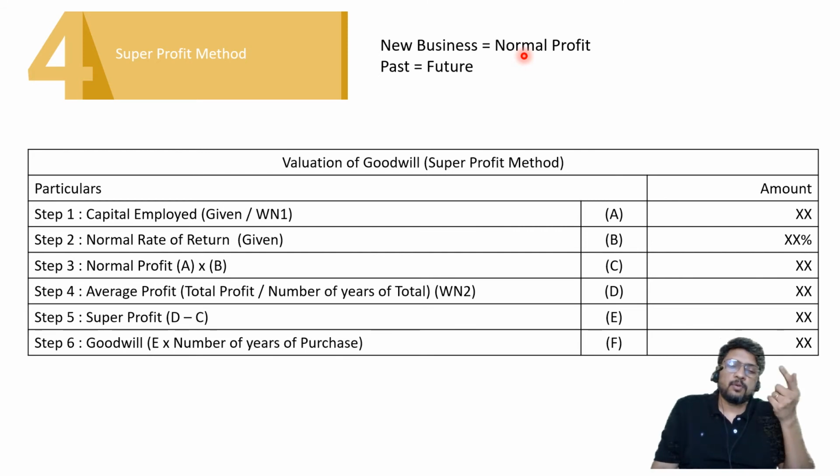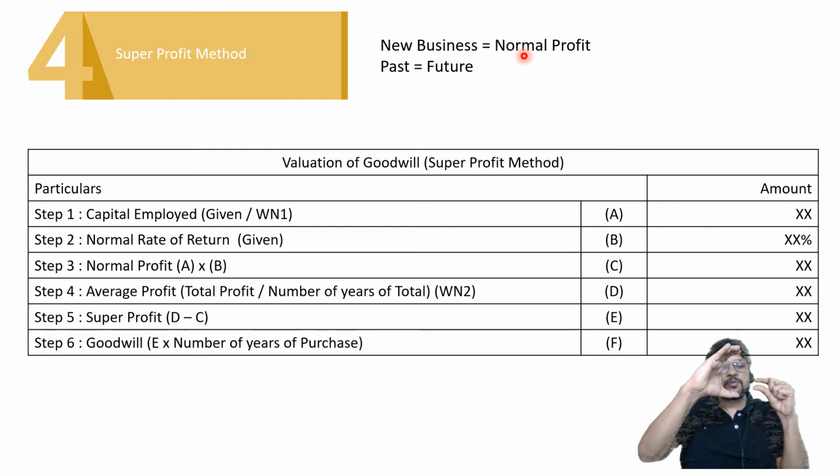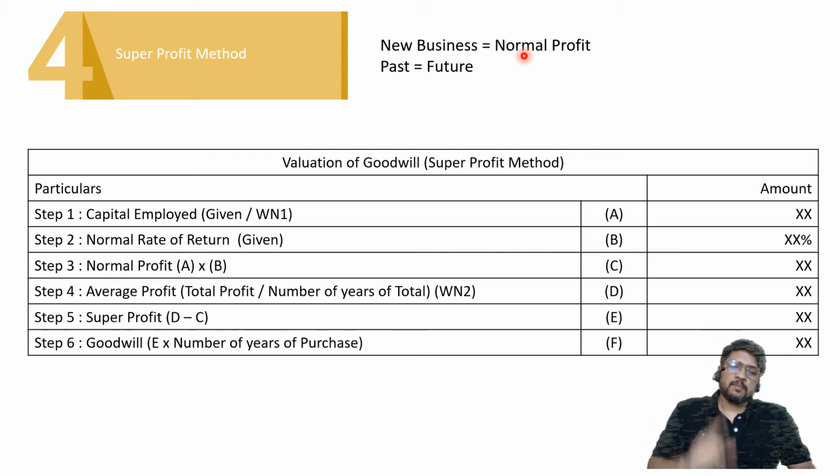So we are calculating goodwill here by the super profit method whenever the new partner can successfully prove to the old partners that if he starts his own business, he is not going to make a loss. But if he starts his own business, he can also make profit, but his profit will be smaller. Instead of that, if he joins the firm, his profits will be bigger. So he is thinking not to start his own business, but to join the old partnership firm. That means he is going to share the profit which is made by the partnership firm.